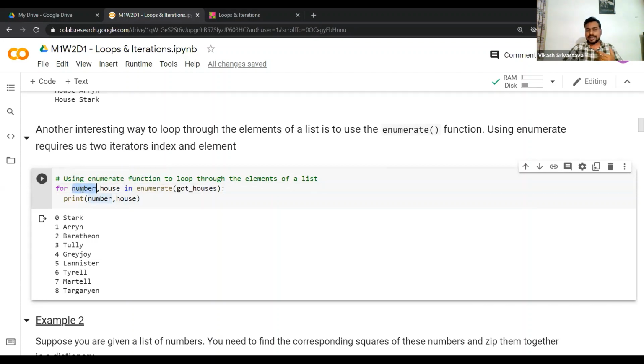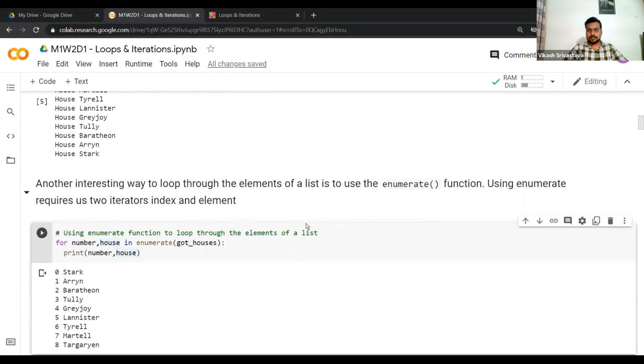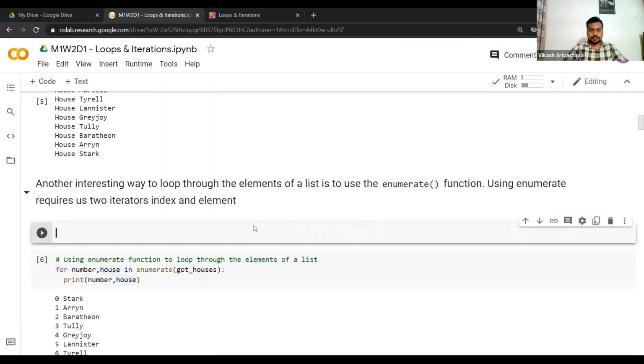The first is your index, and the second is the value that element contains. I hope this makes sense. That's why we are seeing 0, 1, 2, 3, 4, 5, 6, because the indexing starts from 0, so the first element has index 0, and the value of that element is star. I can also show you here: GOT houses.